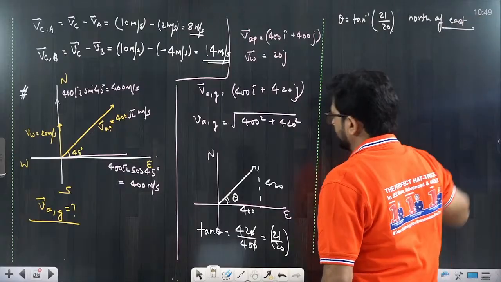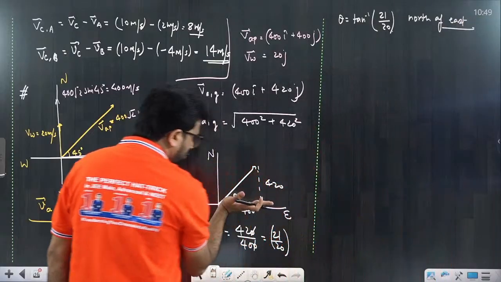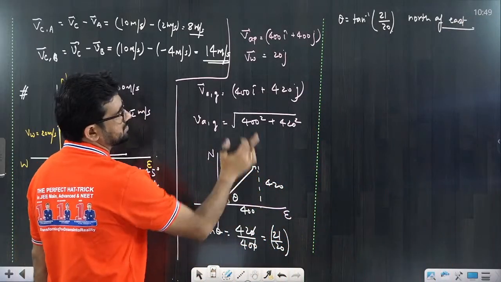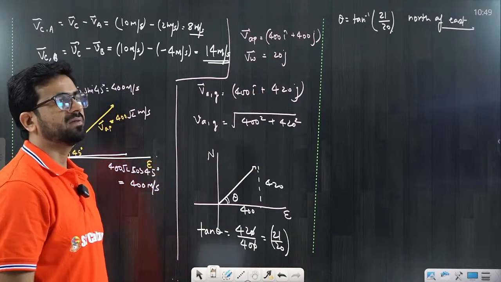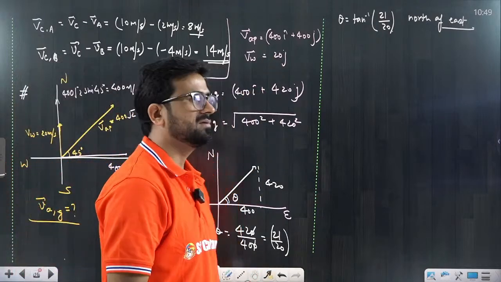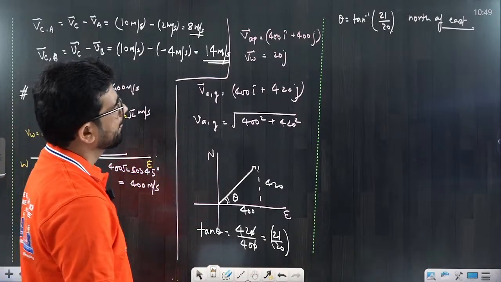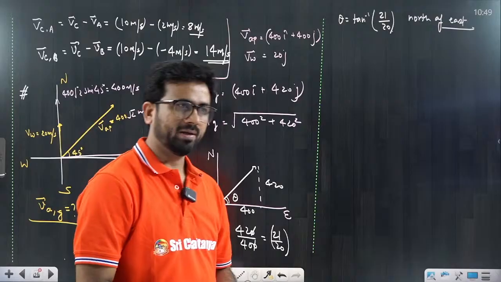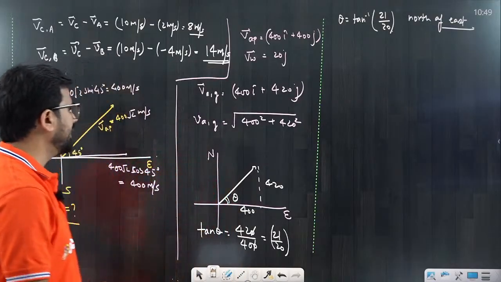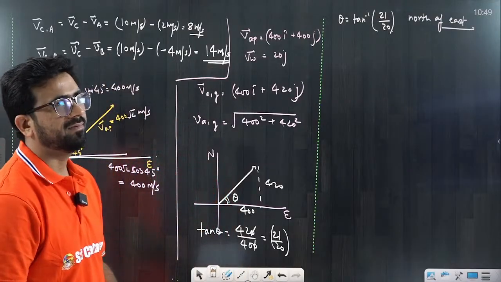North of east. That means here this aeroplane is moving towards north from east. So that is the way to write this thing, and you have to learn it. That is north of east, tan inverse 21 by 20. Clear or not clear? Now the second thing I am discussing is the river boat problem.